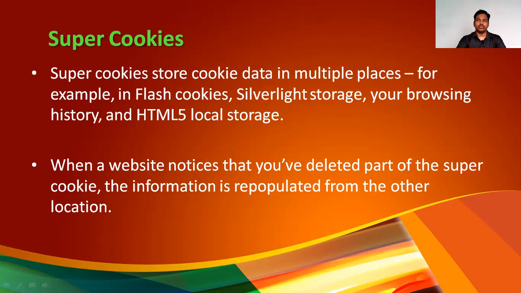And suppose the user generally deletes the data from the history cookie only, your browsing history cookie only, right? So in that case, it will access the cookie details from some other cookie, like a flash cookie or HTML5 local storage. When a website notices that you have deleted part of the super cookie, the information is repopulated from the other location that we are talking about, right?